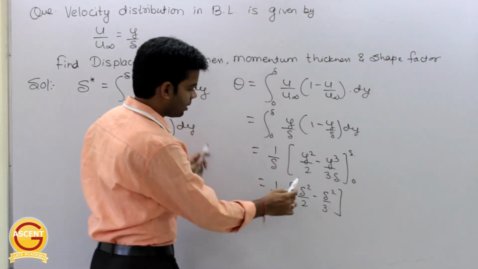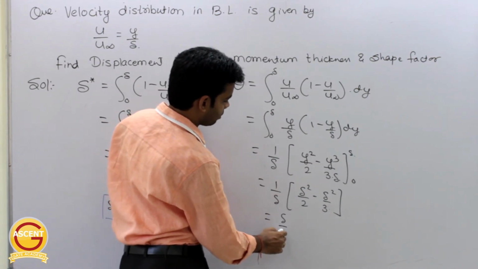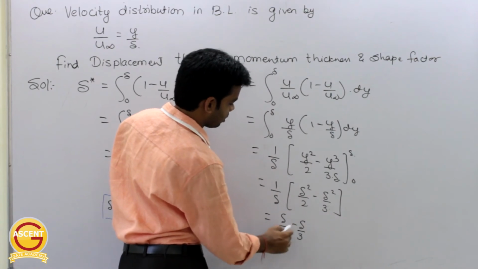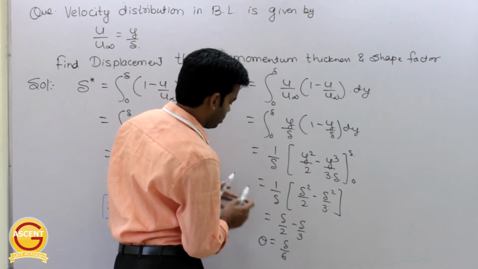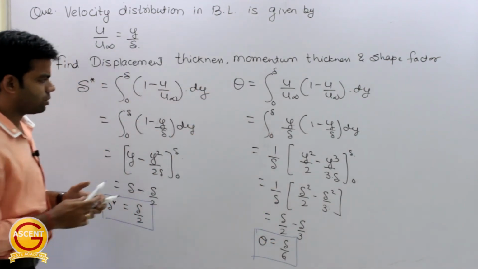Getting this? 1 del will be cancelled out and we will get what? So this will be equal to del by 2 minus del by 3. So this will be equal to 3 minus 2 is 1, del by 6. Okay, so this is the expression for momentum thickness. Very simple to determine, simple calculation.